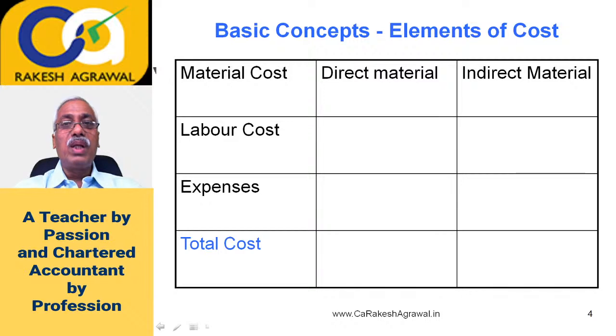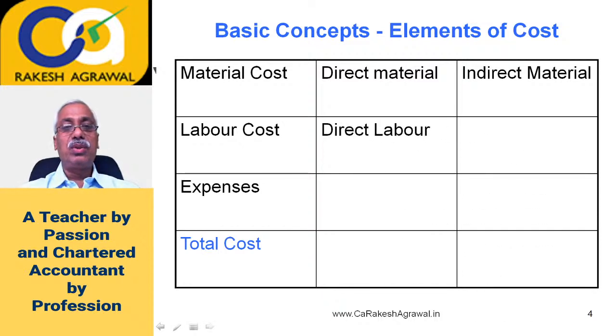So there is no one-to-one association of oil and grease with the product which you are manufacturing. I am saying oil and grease required to run the machine. Then such materials will be called as indirect material. So a material cost which you can identify on one-to-one basis with the product is direct material, which you cannot identify on one-to-one basis with the product is indirect material.